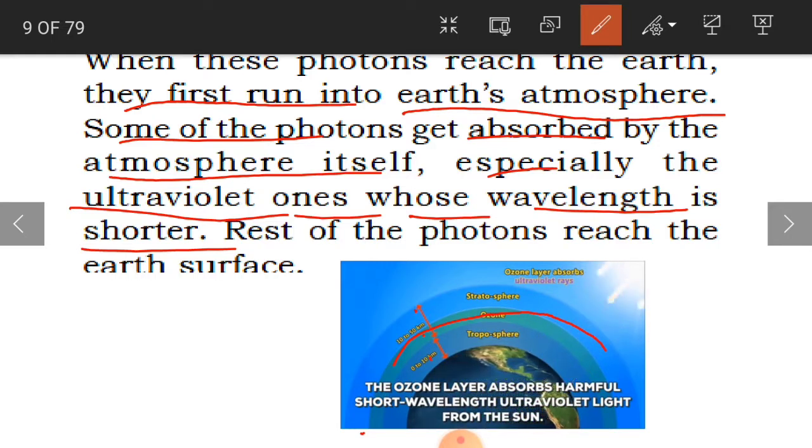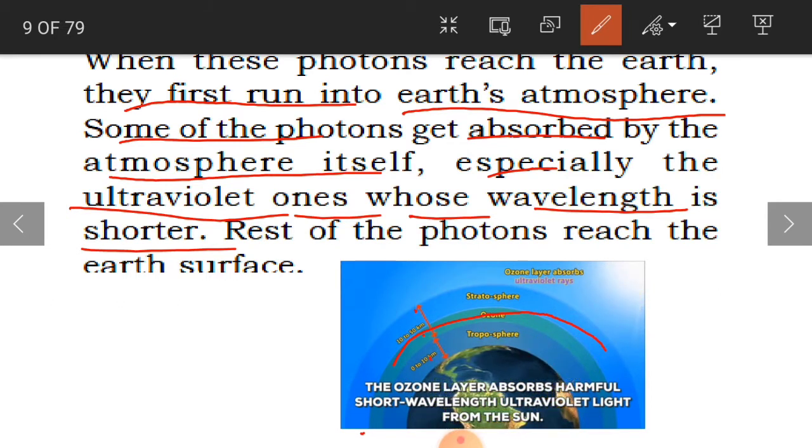They are very harmful to the human body, and not only human, any living organism. The ultraviolet wavelength is short and the frequency is high.